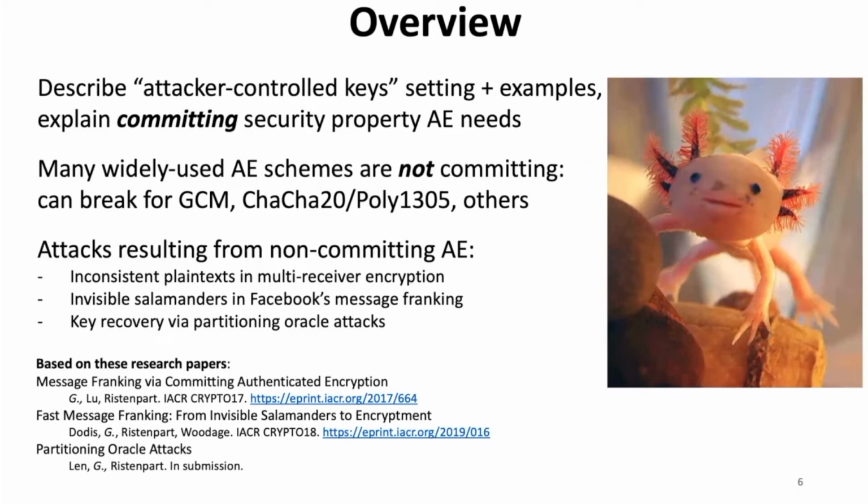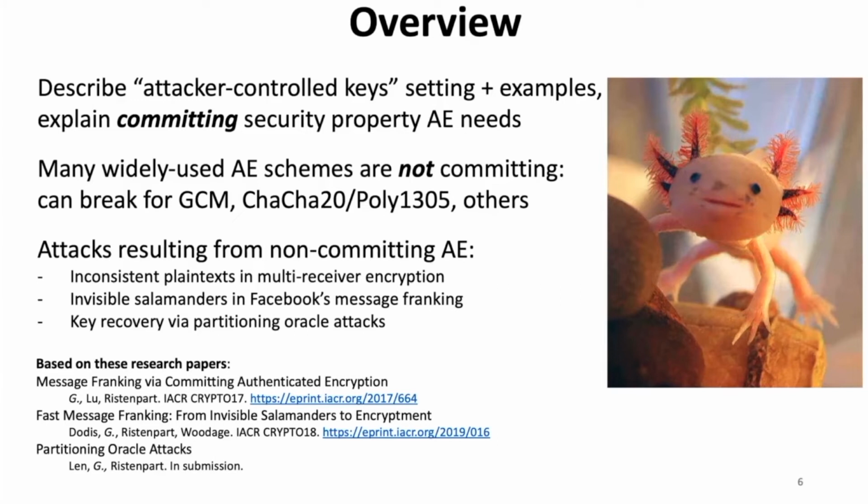First, I'll describe our attacker-controlled key setting in more detail, convince you it's not just something I made up by giving a few examples, and explain the committing security property AE should have here. Next, I'll show that most modern authenticated encryption schemes are not committing. I'll explain the GCM algorithm briefly, walk through the process of creating a GCM ciphertext that decrypts under two different attacker-controlled keys. And finally, I'll show how to use polynomial interpolation to go from 2 to hundreds of thousands of keys with GCM. And then after that, I'll give some attacks resulting from non-committing authenticated encryption.